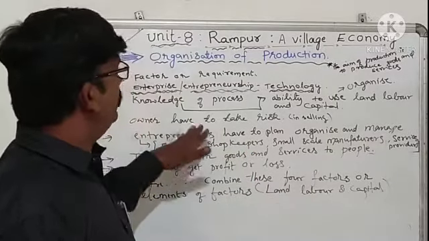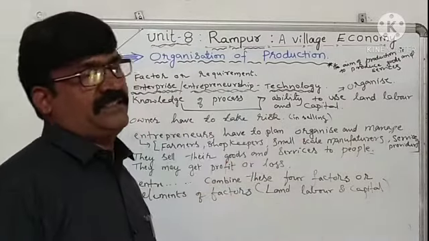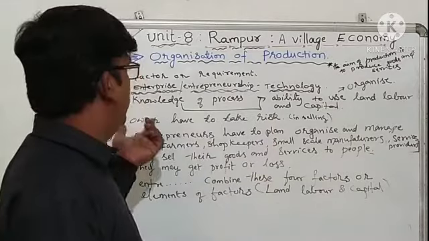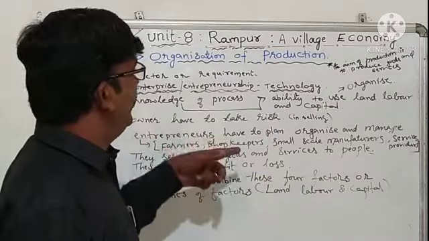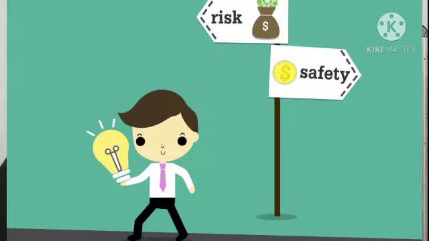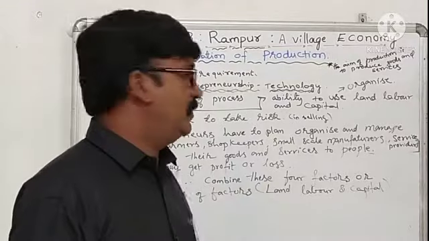Here, the owner has to take so many risks. An owner of that establishment has to take so many risks in terms of selling, producing, fixing the rate, all those things. Whenever he gets a loss, he has to bear that also.